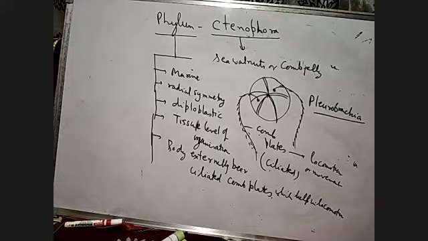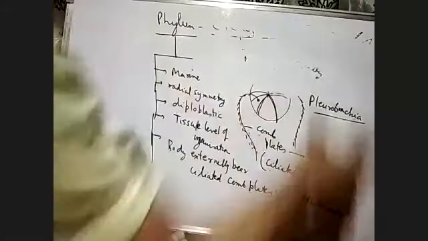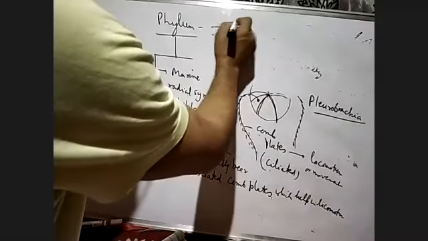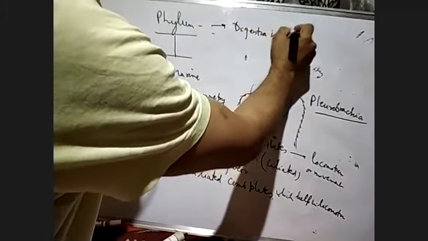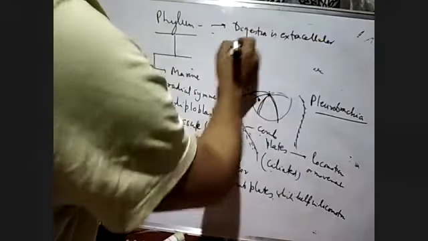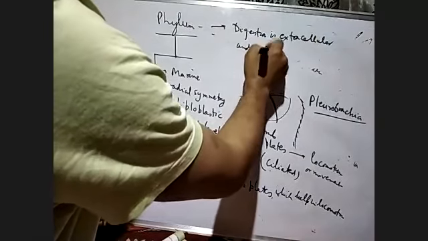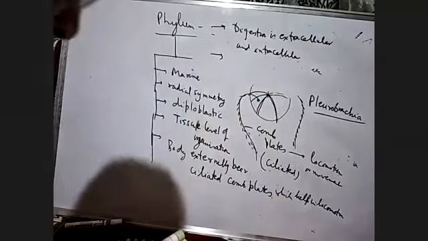And digestion is intracellular also, it can take place inside the cell. So we can write here: digestion is extracellular and intracellular both.